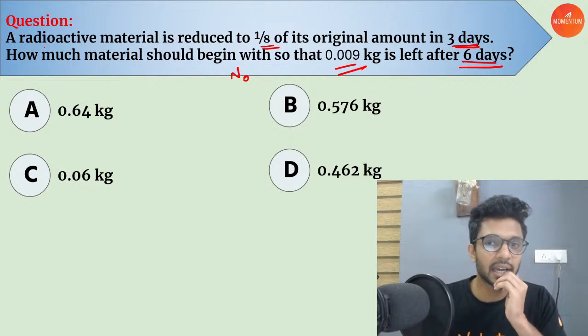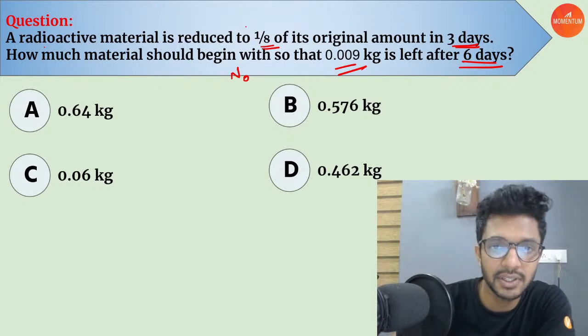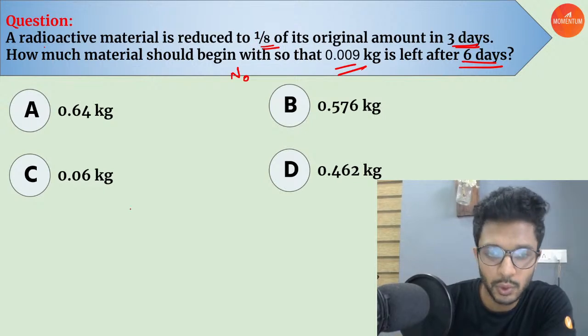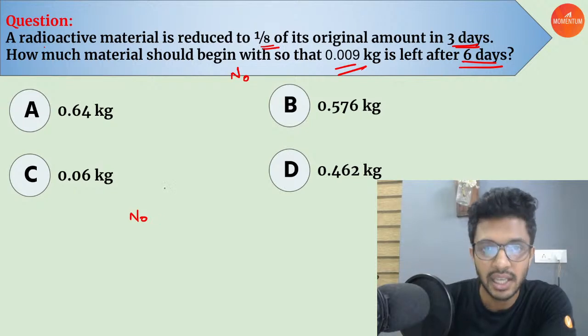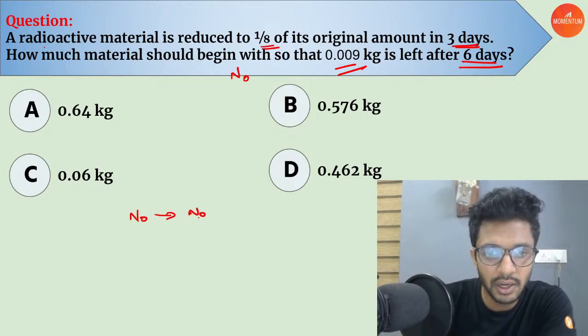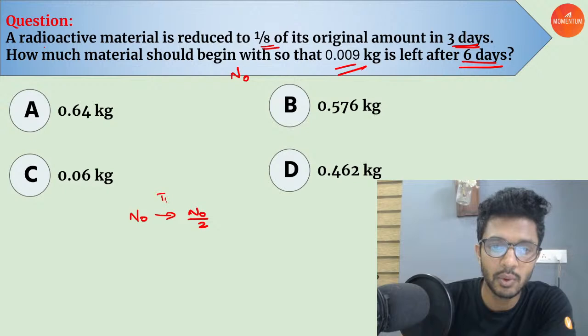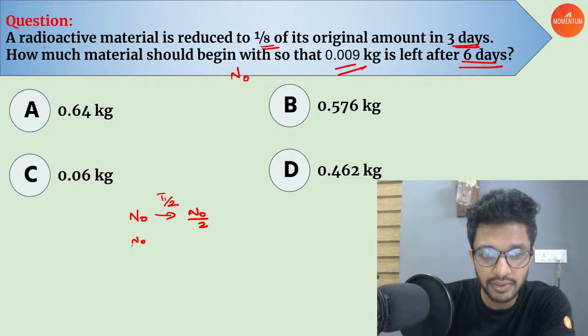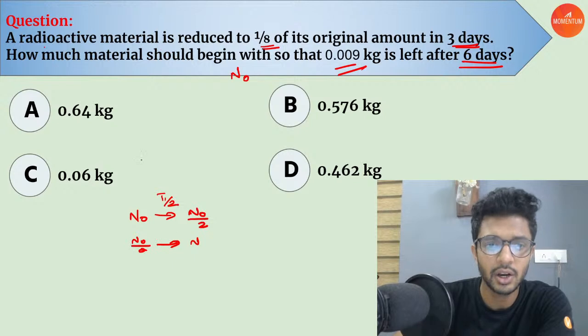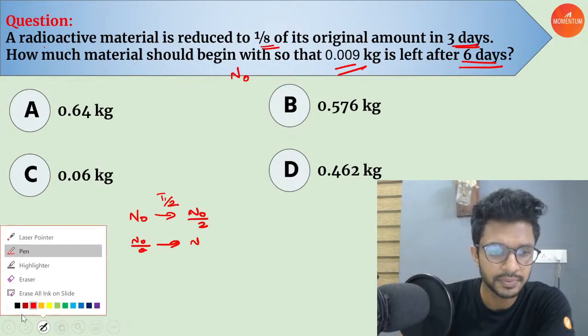Okay, let's see how it can be done. Let's first analyze the first statement in this question. A material is reduced to 1/8. You know that if there is N naught number of nucleus, it will be converted to N naught by 2 in 1 half-life, right? In the second half-life, this N naught by 2 will be converted to its half again. Or let's do it in this fashion.